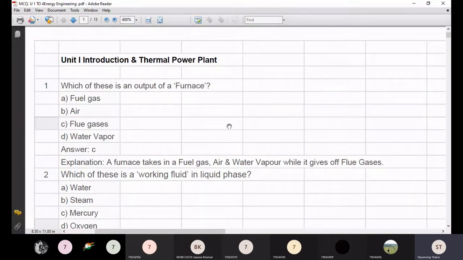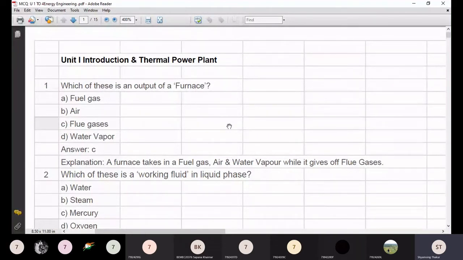Look, water exists in two phases in the Rankine cycle. When we feed it into the boiler, it is water. Then in the turbine it is steam.